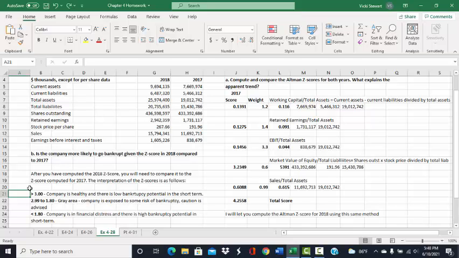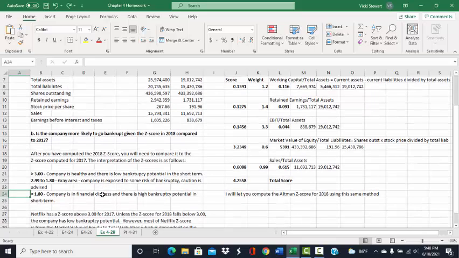Altman came up with categories. If the z-score is greater than 3, the company's healthy and there's a very low bankruptcy potential in the short term. Next, if the z-score falls to 2.99 to 1.80, then it begins to be in what is called a gray area. The company is exposed to some risk of bankruptcy, and so caution is advised. Finally, if the z-score falls to below 1.8, the company is in financial distress, and there is a high bankruptcy potential in the short term.